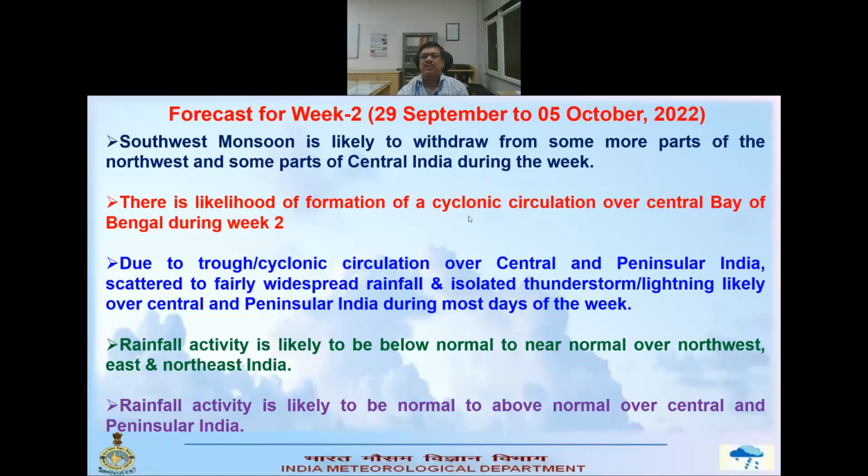There is also a likelihood of formation of a cyclonic circulation over central Bay of Bengal during the second week, and a trough will certainly be there along with the cyclonic circulation. Due to that, central and peninsular India will get rainfall, and isolated thunderstorms or isolated heavy rainfall will be there. Rainfall activity will be below normal to near normal over northwest, east and northeast India, and in the other parts, mostly central and peninsular India, it will be